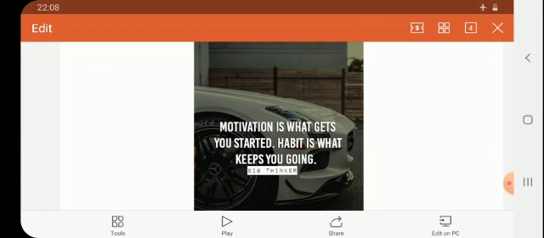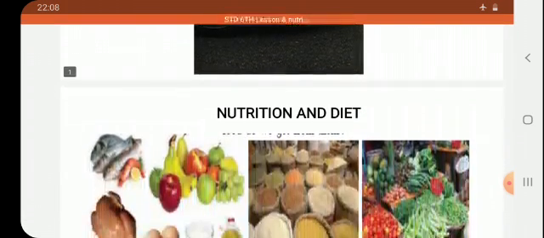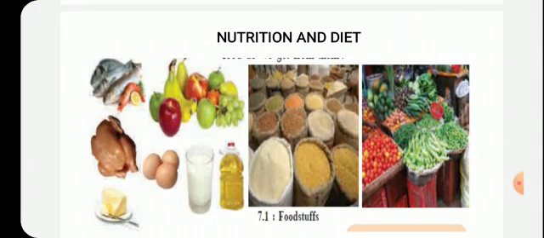Whatever the situations we are having or whatever the regular work we are doing, that is our habit. But to start any new work, we need certain motivation, certain inspiration. Once it is started and you keep on doing it or practicing it, it becomes our habit. So, motivation is very, very necessary. Okay, so today, as we are starting the lesson Nutrition and Diet, it is very necessary to have various food items in our diet.